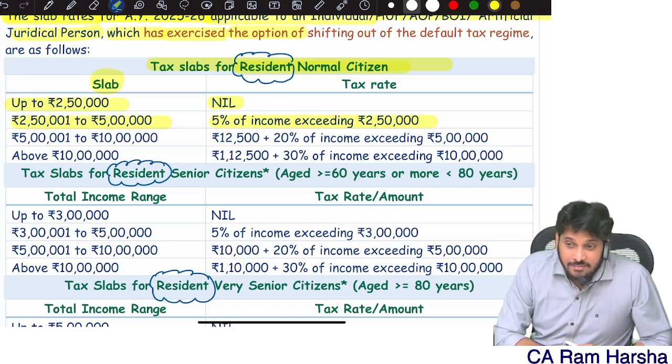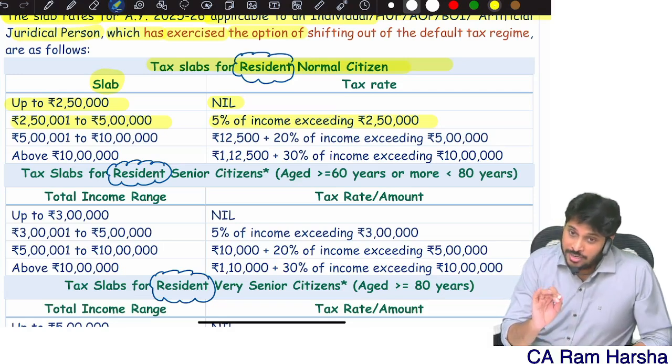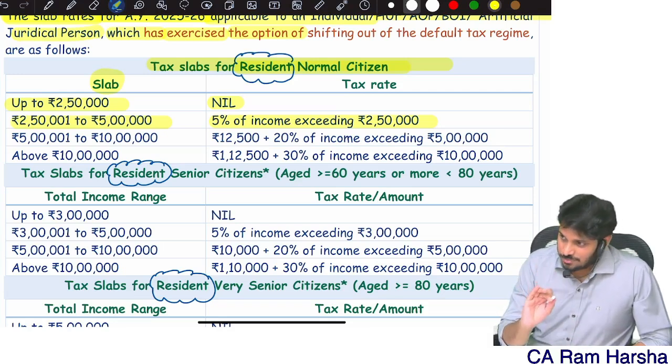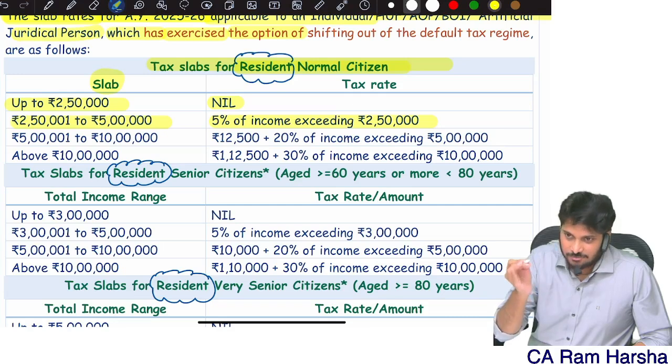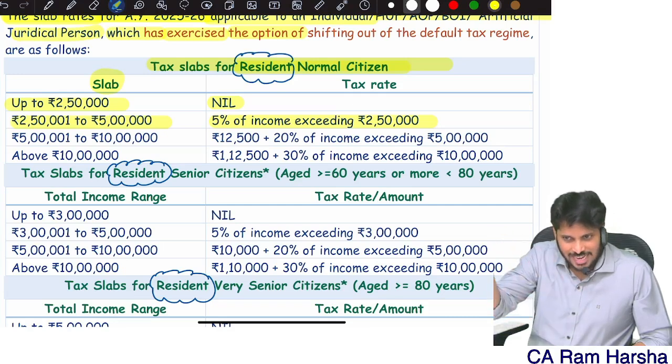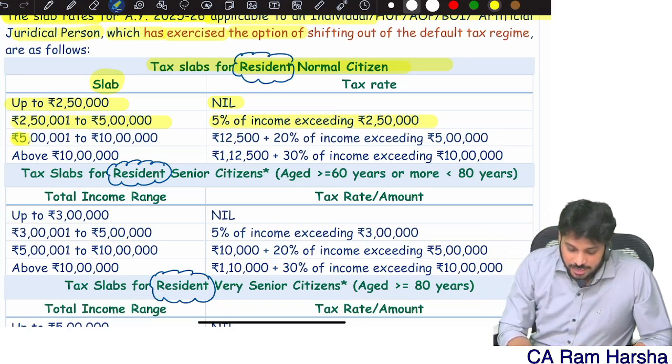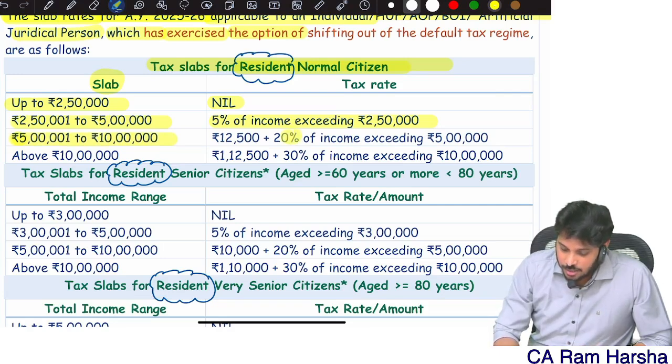Individuals, the tax rate is computed based on the slab system. What is the slab system? You need to first understand the flat system. There is something called the flat system, flat tax rate, that system. Slab tax rate system, flat tax rate system. First let me finish this, then we will discuss that. If my income is more than 5 lakhs and up to 10 lakhs, then the tax rate is 20%.